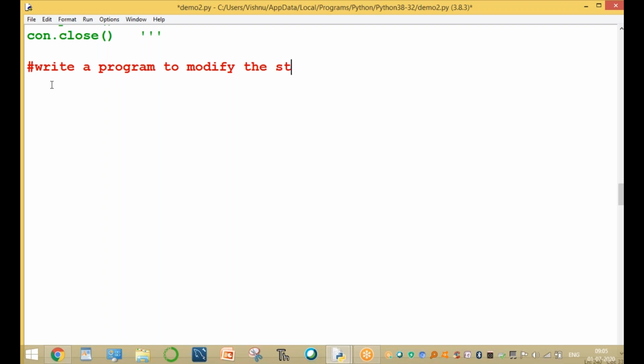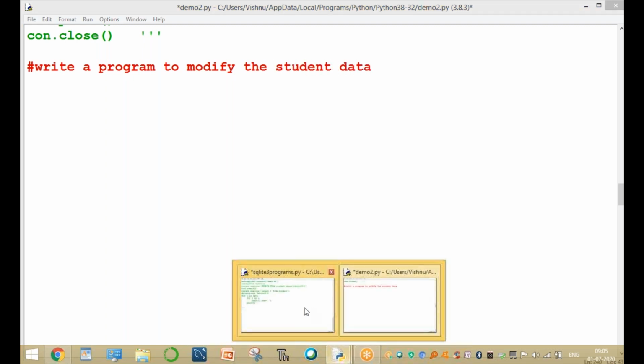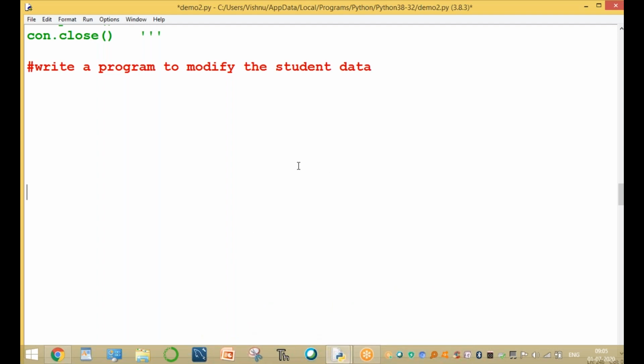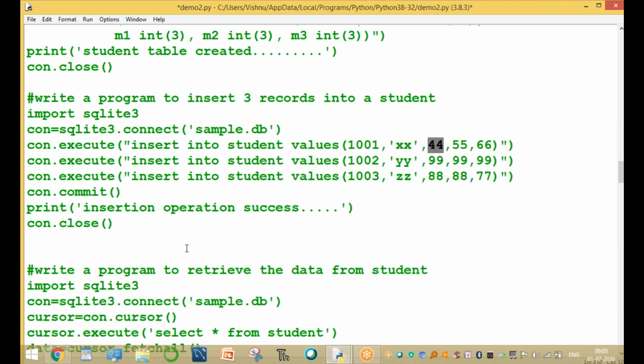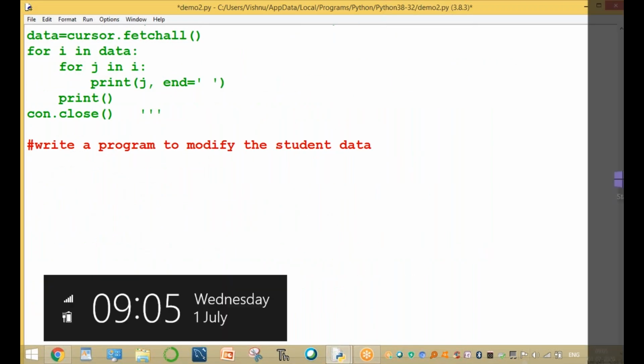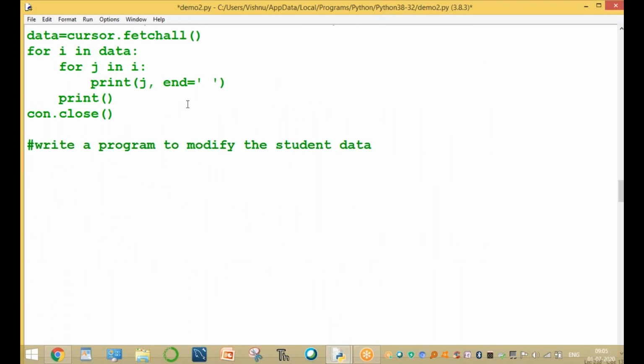Modify the student data. Here the student data is, for example, M1 marks. He secured 44 marks in M1 for student number 1001. To modify his marks from 44 to 99. Here are the previous marks.